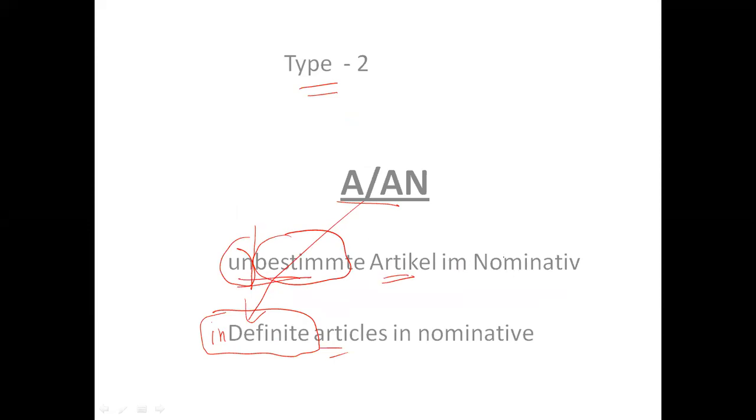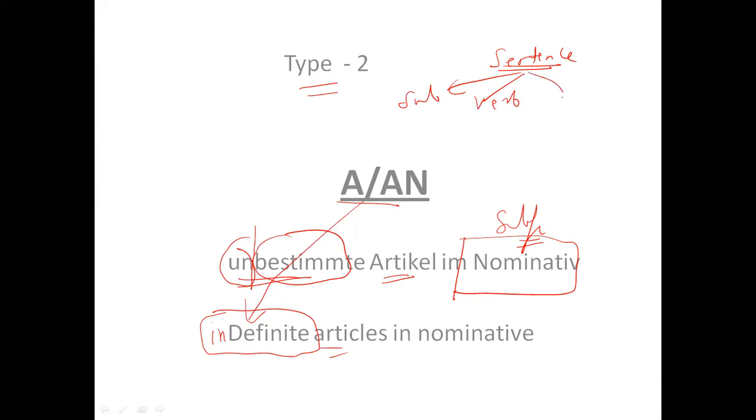Unbestimmte is indefinite, and whether it is definite or indefinite, we will be talking about only the nominative form, which means subject form, right? A sentence has a subject, a verb, and also an object. This subject is the basic form of any sentence, and this subject word is known as nominative.